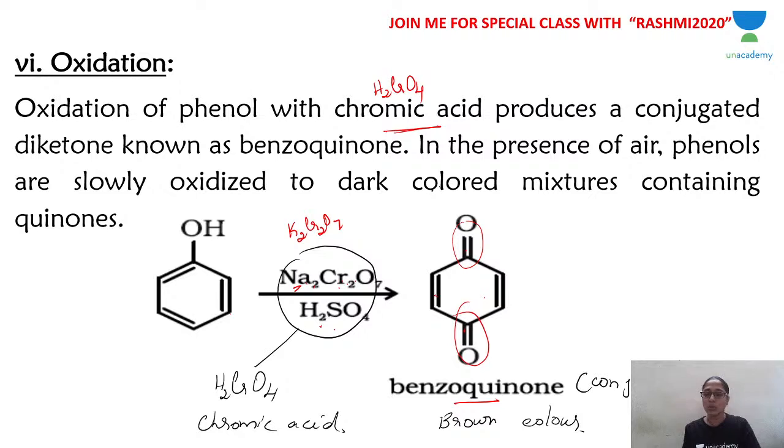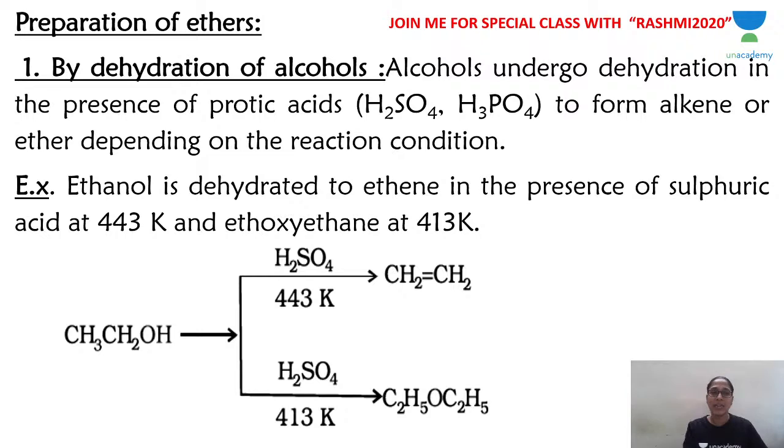Now let's go to ethers. Let's start with the preparations of ethers. We have learned ether nomenclature and classification. Now we are starting with the preparations of ether, and the first method is dehydration of alcohol. This is one of the reactions of alcohol. When alcohols are dehydrated at 443 Kelvin, you get alkene, is it not?